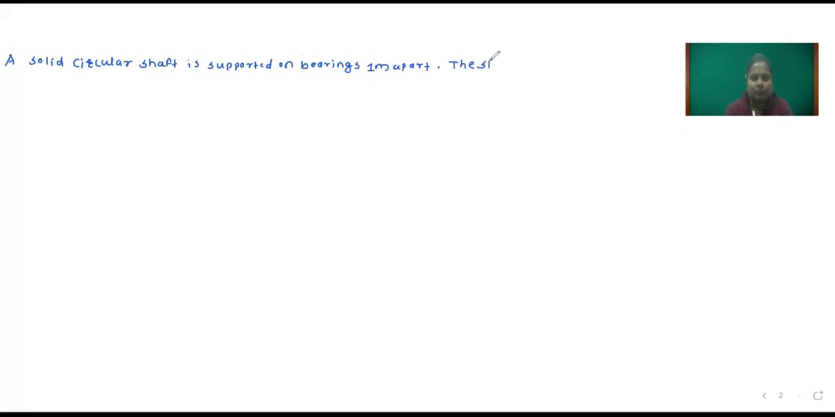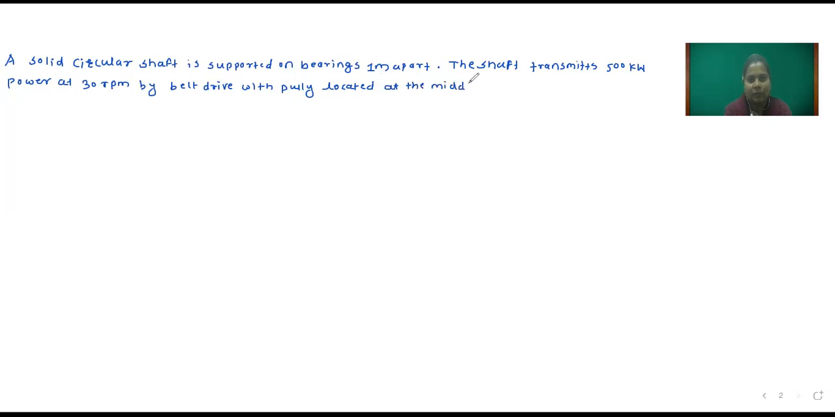The shaft transmits 500 kilowatt power at 300 rpm by belt drive with pulley located at the middle of the shaft.